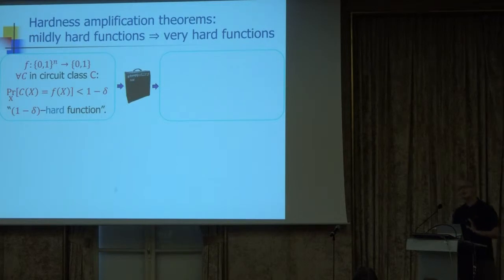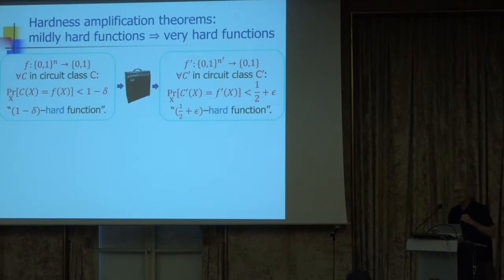So the theorem says something like that. If you give me a function like that, I pass it through my amplification technique, okay? And I obtain a new function, f prime, where this function is harder. In what sense is it harder? It's a half plus epsilon hard function. Namely, the probability that the circuit computes the function correctly on a random input is at most half plus epsilon. And think of epsilon as small, say 1 over n, or sometimes negligible, okay?